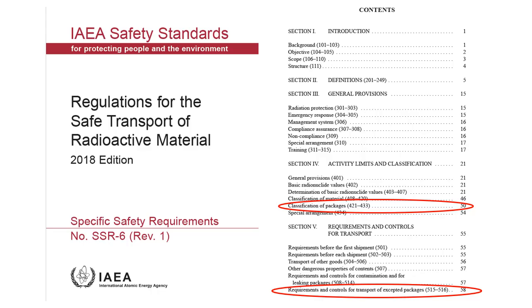The IAEA regulations for the safe transport of radioactive material, 2018 edition, which the CNSC regulations reference, describes the classification of packages as well as specific requirements for accepted packages.